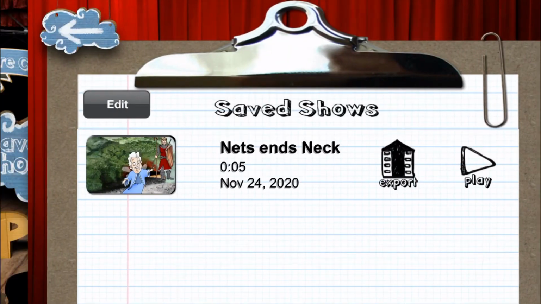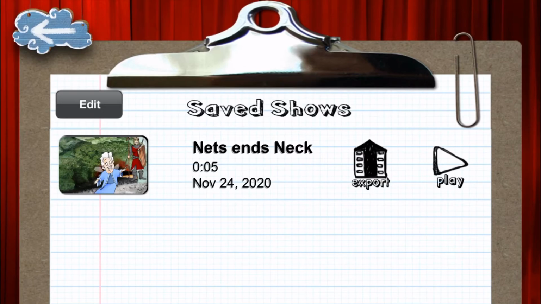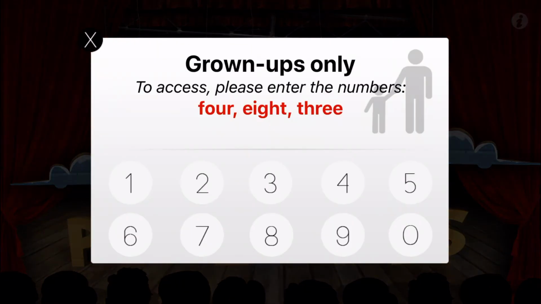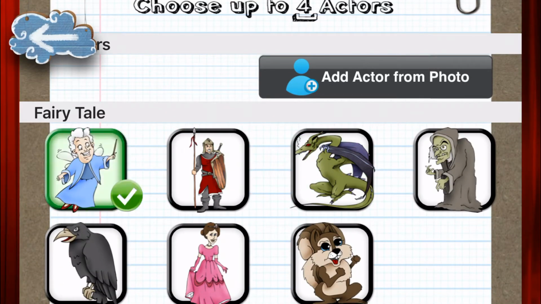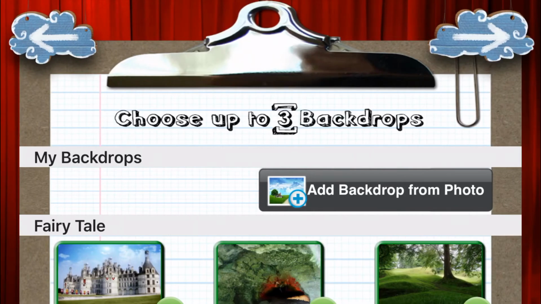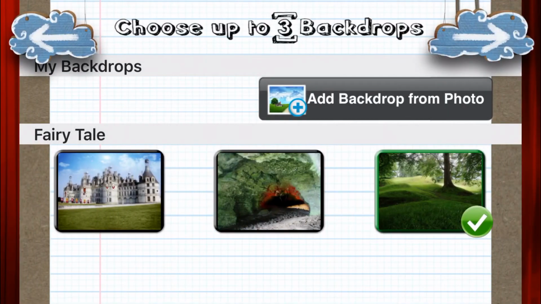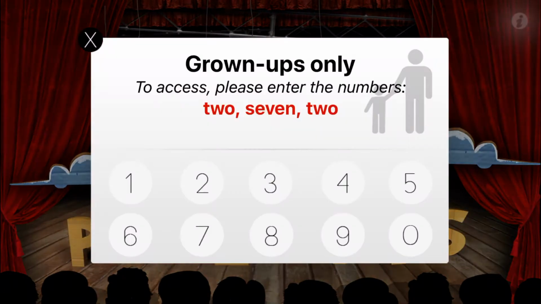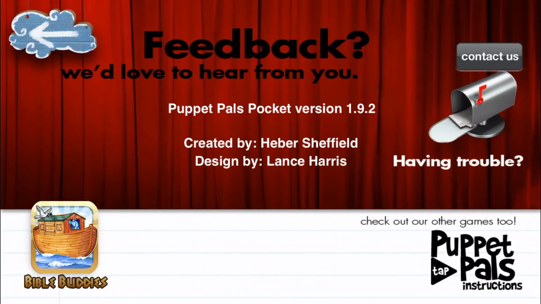But that's okay. And then if you need to know the guidelines and you forgot them, here's a way. Go back. Tap the button.